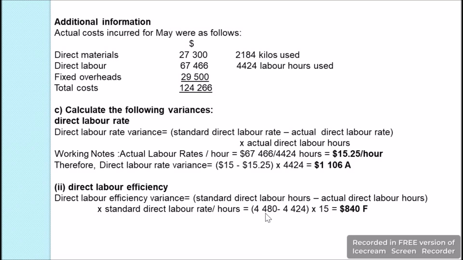If we see here, the standard direct labor hours which was estimated was 4,480 hours, but in actual production we just utilized 4,424 hours. So here, as the standard number of hours were more, but in actual production we were able to accomplish this in a lesser number of hours, when we multiply this with $15, we will get a favorable variance because we were able to reduce the cost by $840, and this will have a favorable effect on our profit.